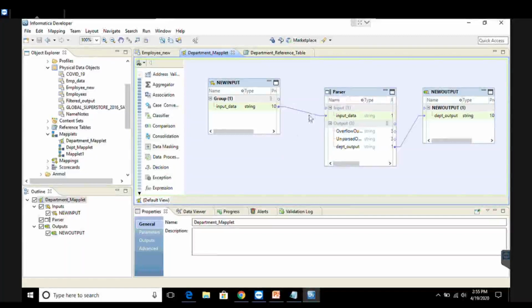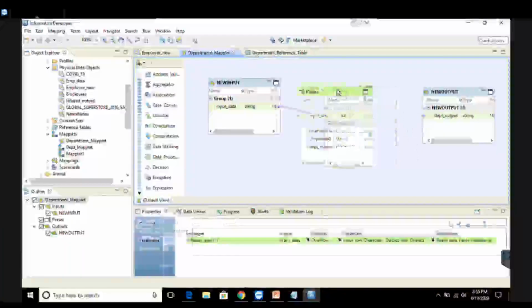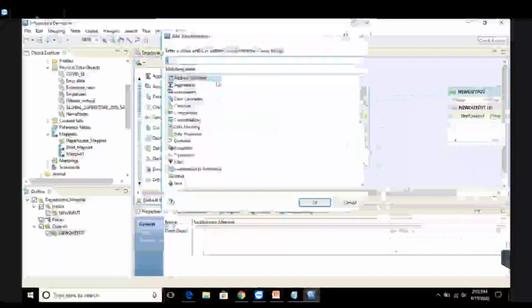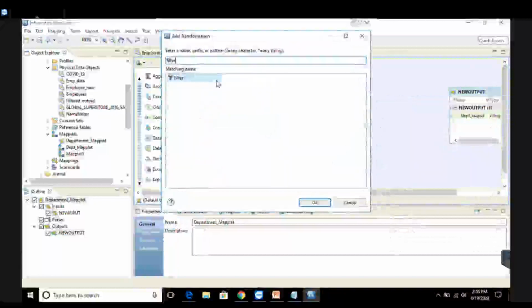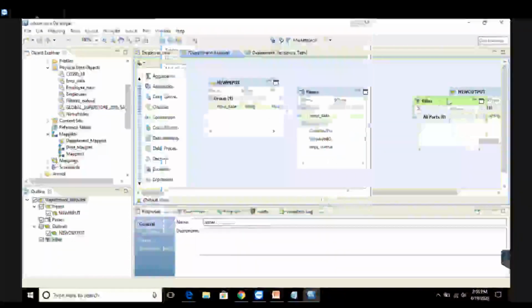So now what I'm going to do is I'll just delete this. I'm going to add a new transformation here, add transformation, filter transformation. So filter is your active transformation, as I've just told you. Filter.